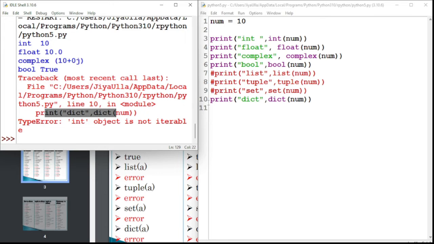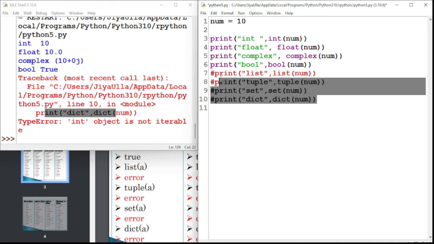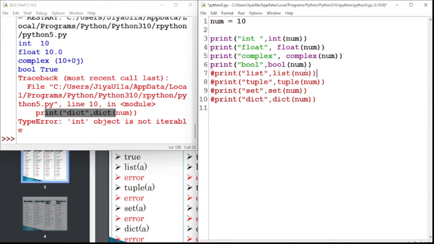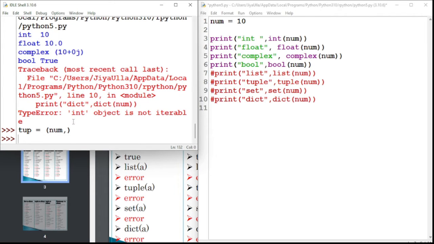You can ask me, yes, we are unable to convert the integer data type into list, tuple, set. Then how are we able to convert? We have already seen the list, how we are able to convert a number into a list. We have the tuple constructor now. Let's say tuple is equal to, we can convert it, let's say number holds my value. I will give a comma. If I enter, it is converted.